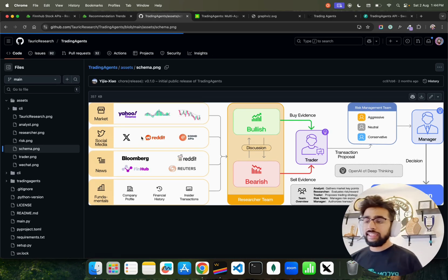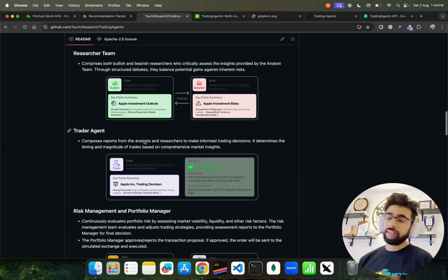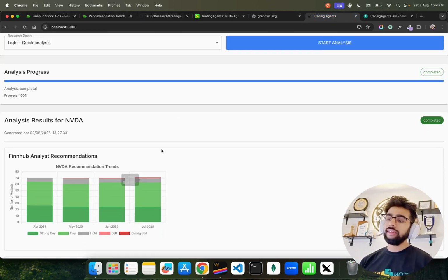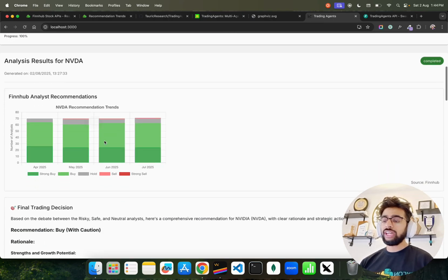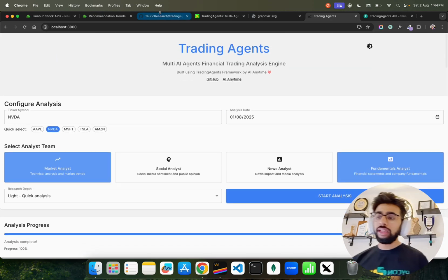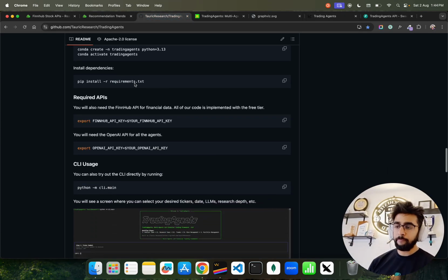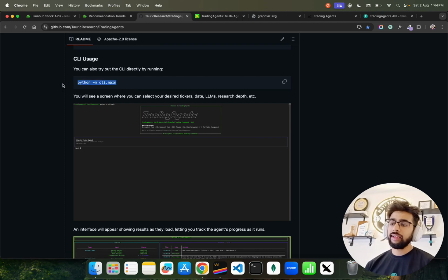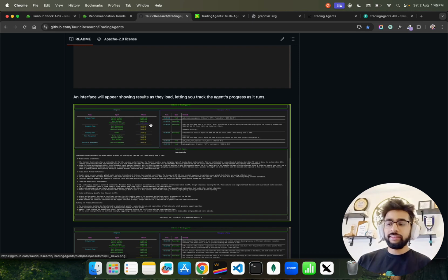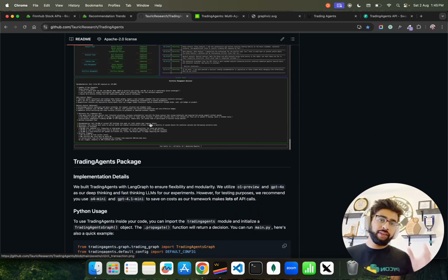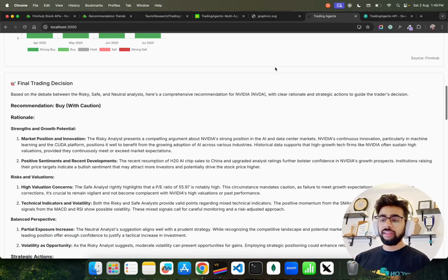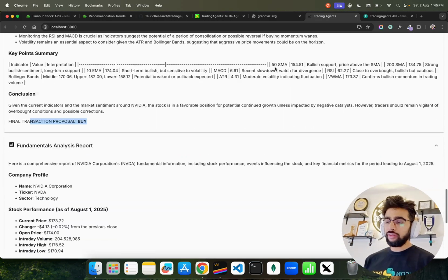So this is what TradingAgents is, guys, but it's CLI based. If you just work with this, you will not get this kind of interface. You will not have these statistics, because I have connected with Finnhub and created these charts. You will probably not get these outputs either, because I have made a lot of changes. If you just want to rely on TradingAgents, go and git clone it and run python -m cli.main. It will open this CLI, which is very interactive. You just have to search a few things and interact, but that will not be enough in my view. That's why I did some study and research and put in my effort to build this very comprehensive tool for traders.